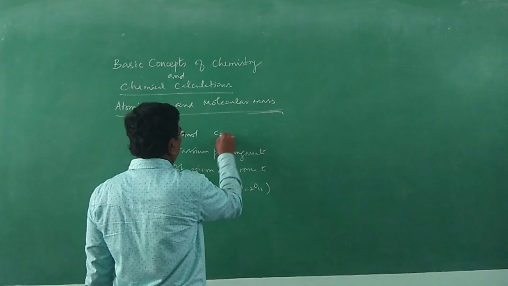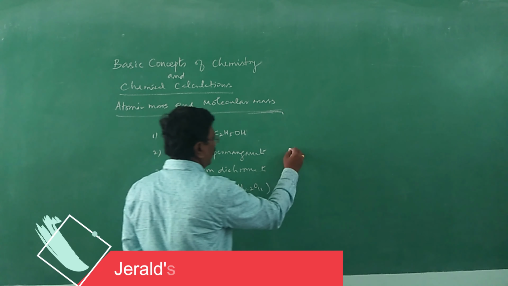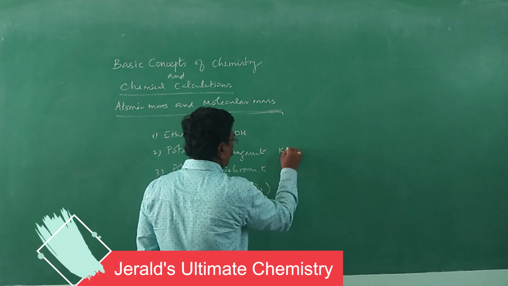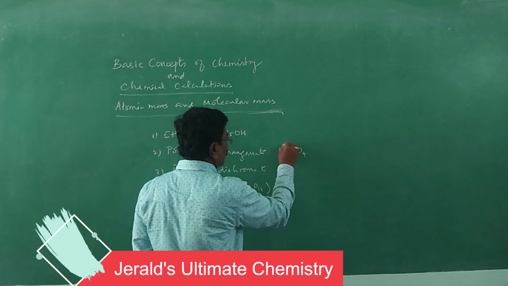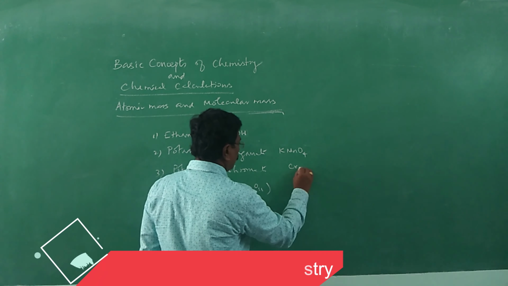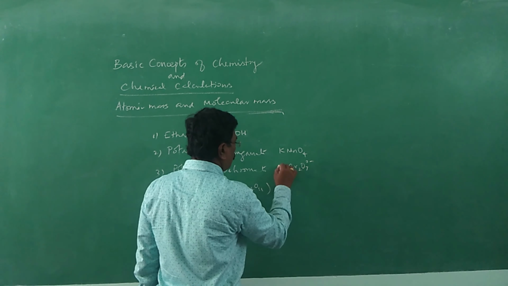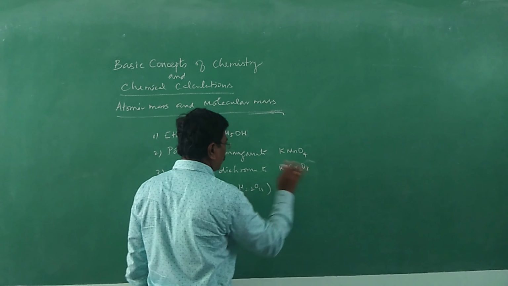Ethanol, C2H5OH, ethyl alcohol. Potassium permanganate, KMnO4. Permanganate ion is MnO4 minus, potassium ion K plus, therefore KMnO4. Dichromate, Cr2O7 2 minus is the dichromate ion, potassium with valency 1, therefore K2Cr2O7, potassium dichromate.